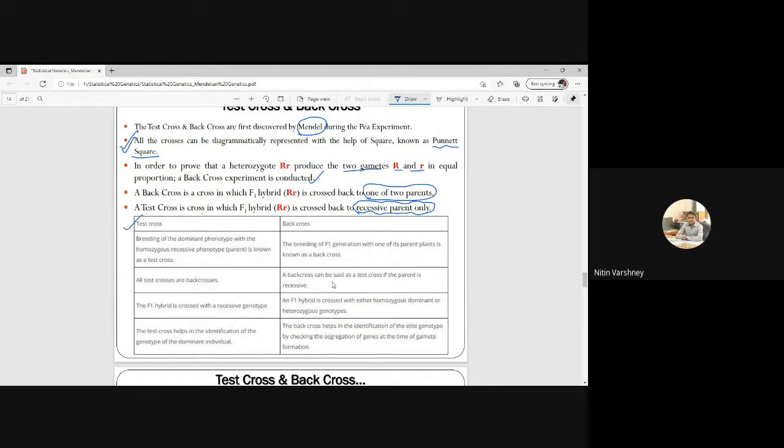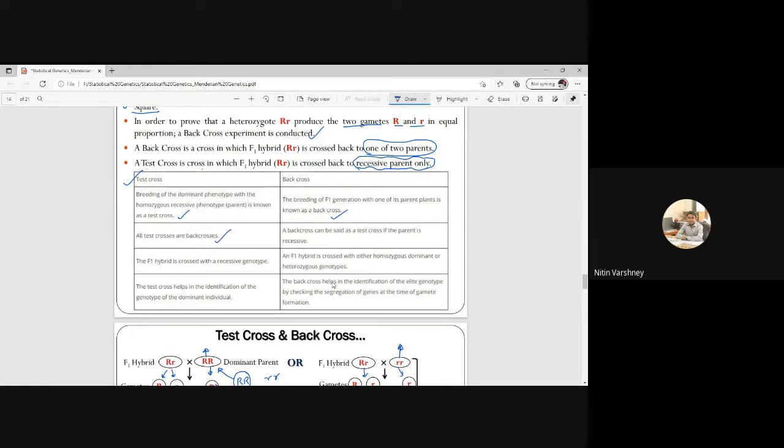The breeding of a dominant phenotype with the homozygous recessive phenotype is known as test cross. The breeding of the F1 generation with one of its parent plants is known as back cross. But all test crosses are back crosses. A back cross can be said to be a test cross if the parent is recessive.